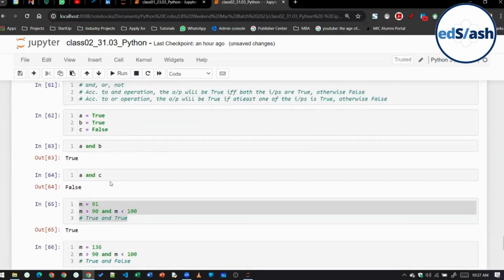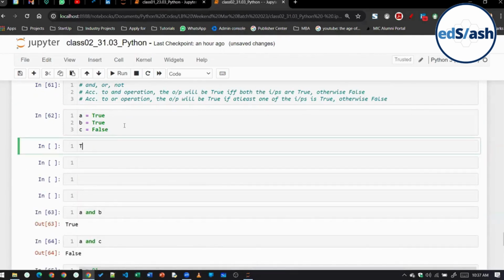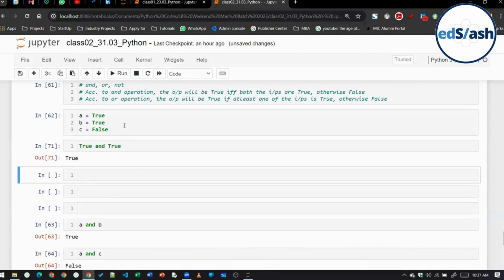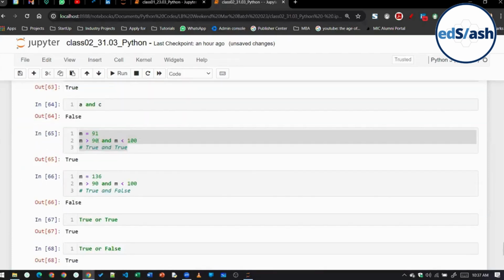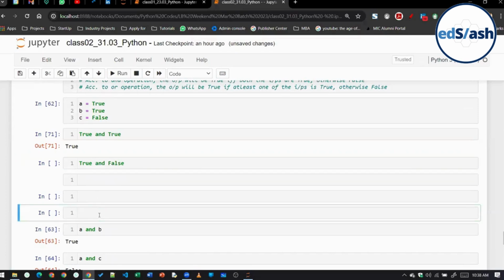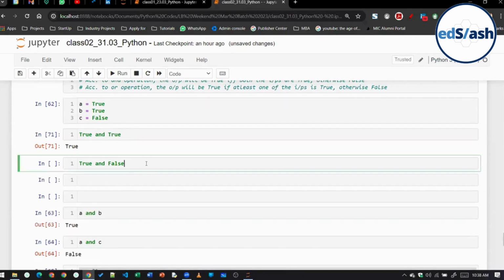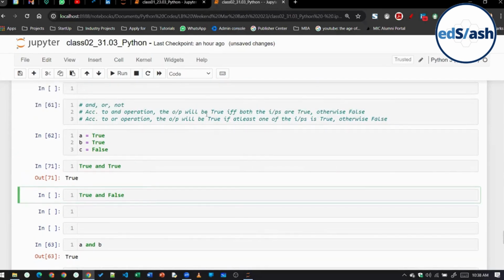Same thing, let me write down for AND also quickly. True and true will give us true. True and false will give us what, class? The AND operator will give us a true when both of them are true.